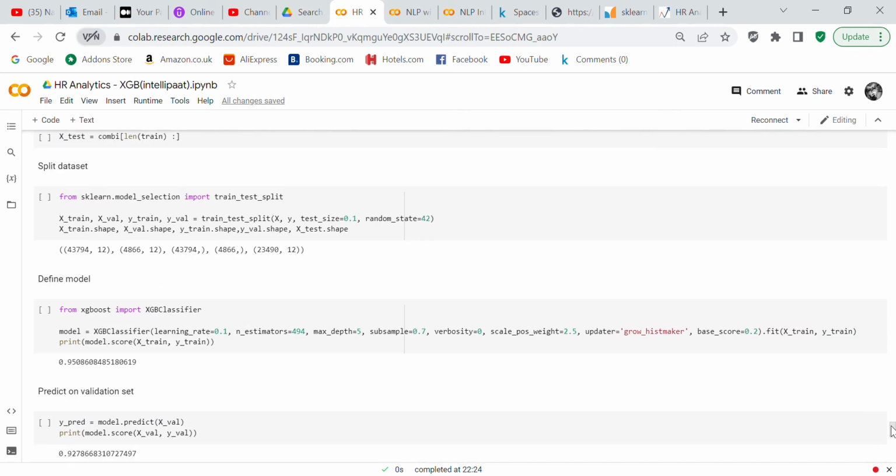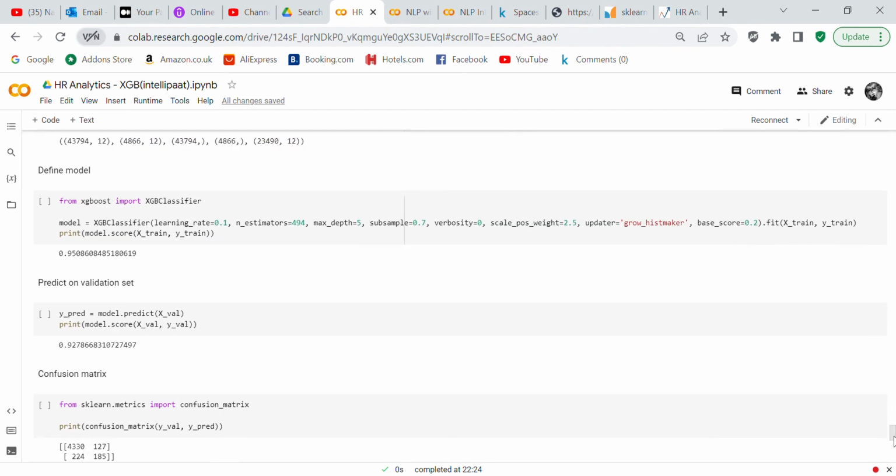Now what we're going to do is use sklearn's train test split to split the train set, X and Y, into training and validation sets. And the reason for that is because you cannot make predictions on the same data that you have trained. So you have to take the X and the Y variable and split it into two. In this instance, our training set is 90% and the testing set or validation set is 10%. So you can see that.